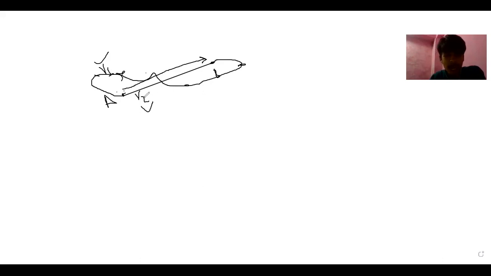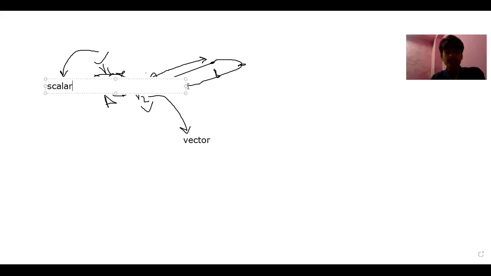So we consider this R2, which is displacement, to be a vector. We call this a vector quantity. While this R1, we call a scalar quantity.